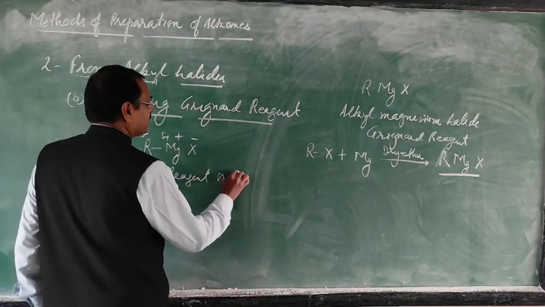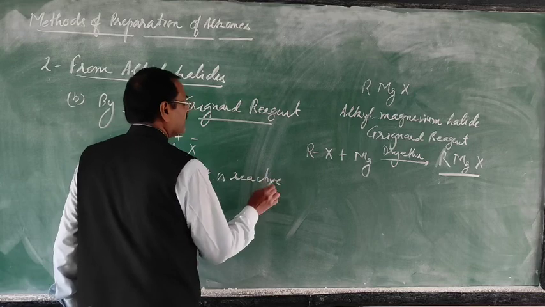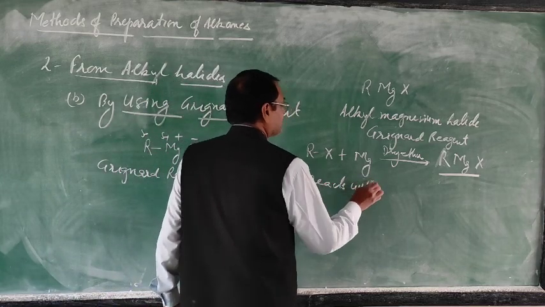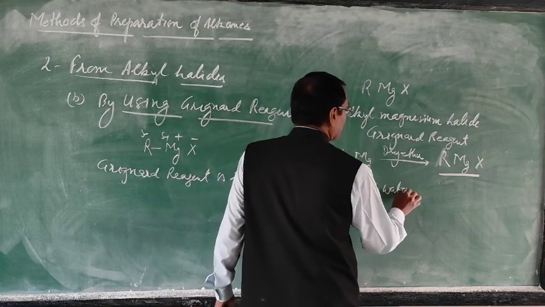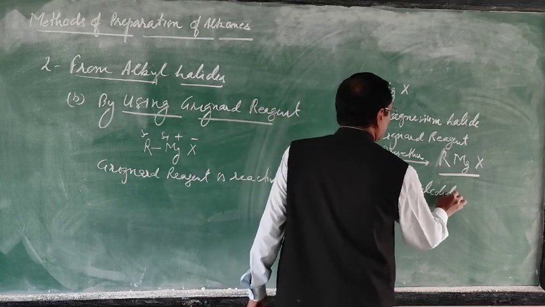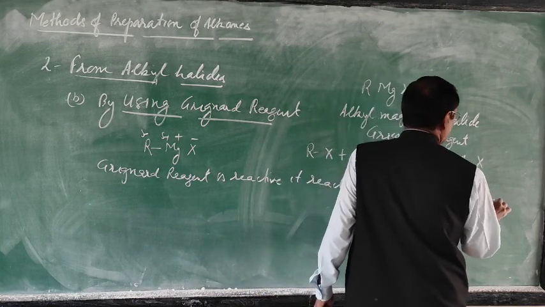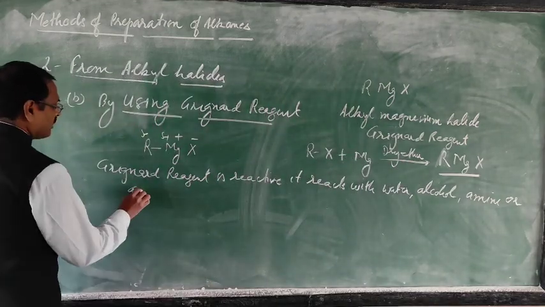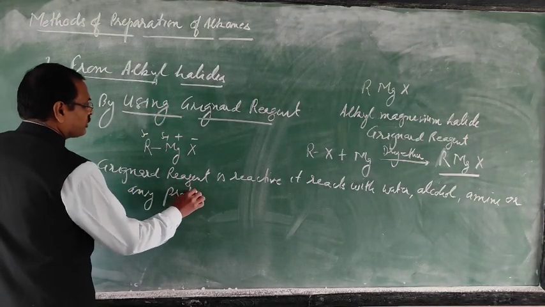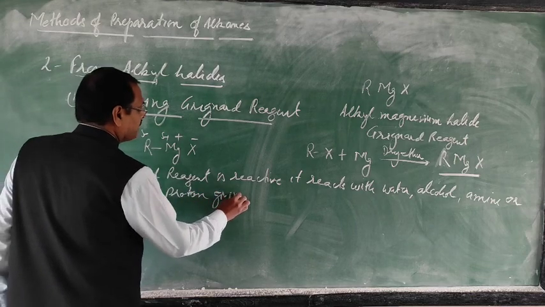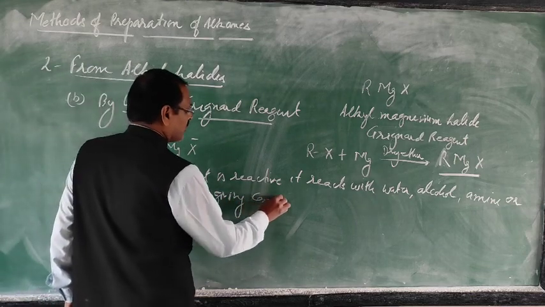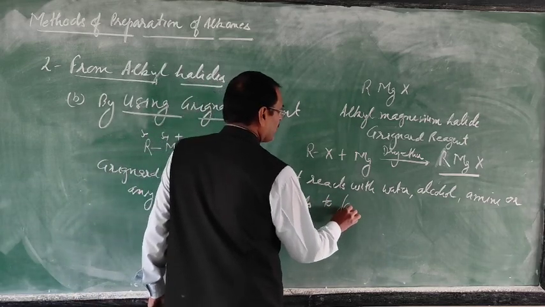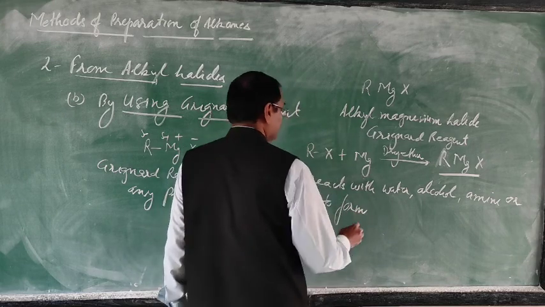So Grignard reagent is very reactive. It reacts with water, alcohol, amine, or any proton giving compounds to form alkane.